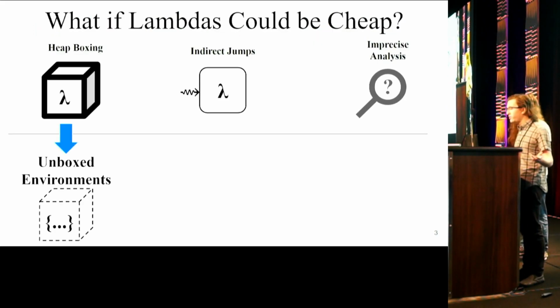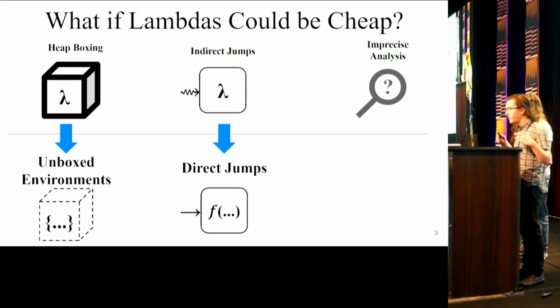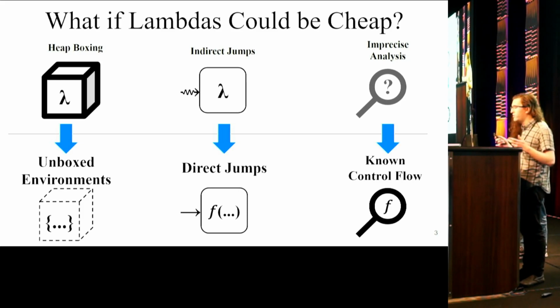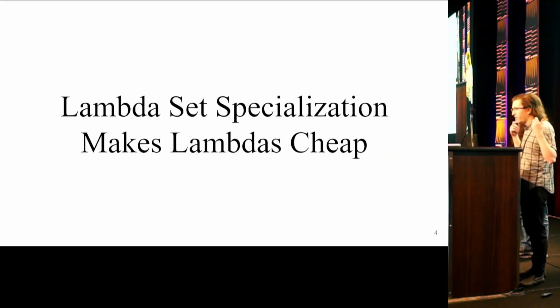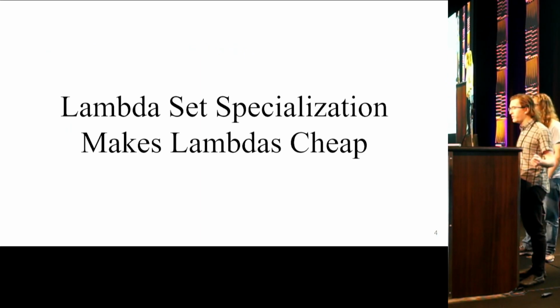What if we could represent closures using unboxed stack-allocated structures wherever possible? What if we could implement calls to lambdas in terms of simple jump tables or even fully deterministic static dispatch? And what if static analyses could tightly bound the possible targets of every function call? We're going to tell you about lambda set specialization, a robust general-purpose technique for compiling lambdas which achieves these goals. Lambda set specialization makes lambdas cheap.